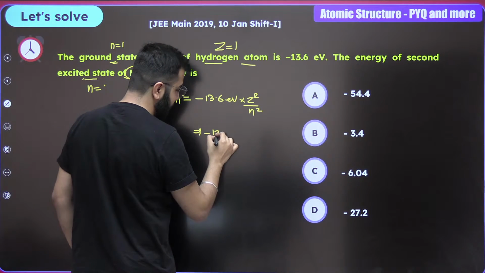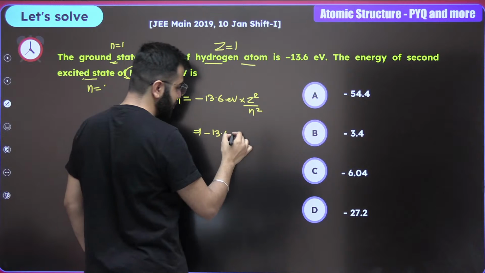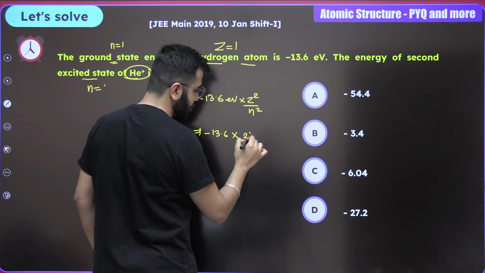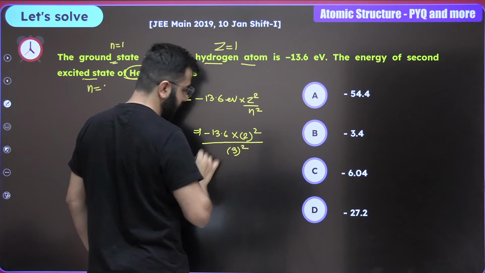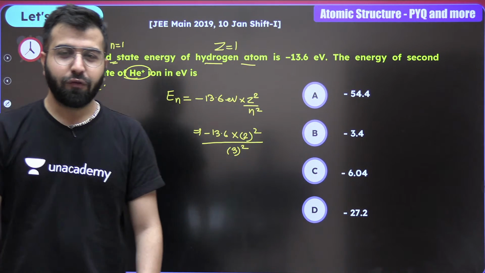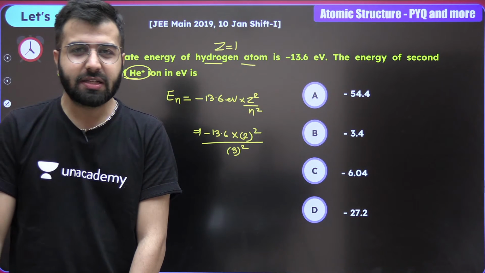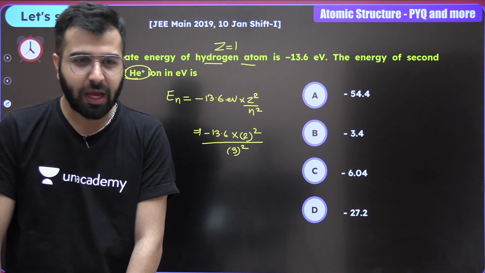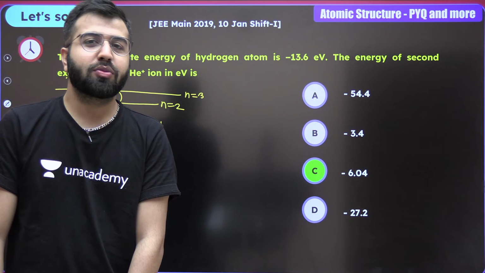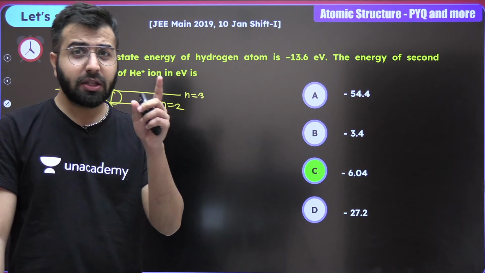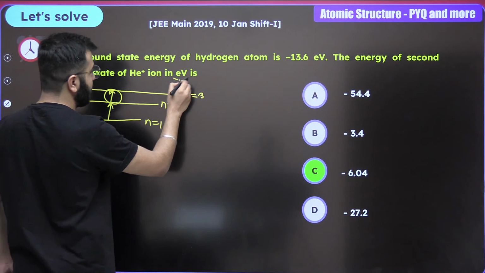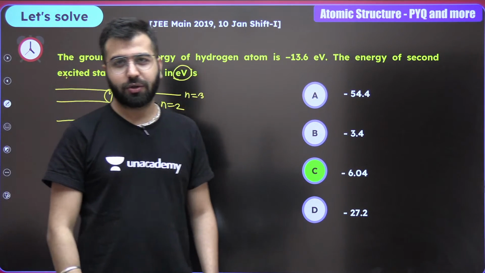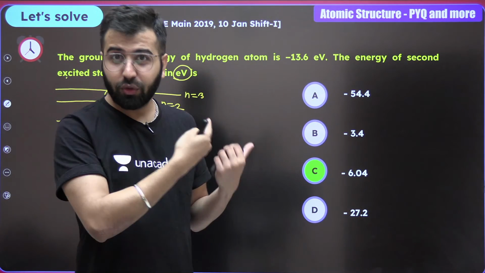And how is it going to be? Just a simple, direct formula application. Z value is going to be 2 square upon 3 square. That's it, 4 upon 9. Minus 13.6 into 4 upon 9, and that's going to be your answer, which is 6.04. But what is going to be the unit, guys? What is going to be the unit? It's eV.